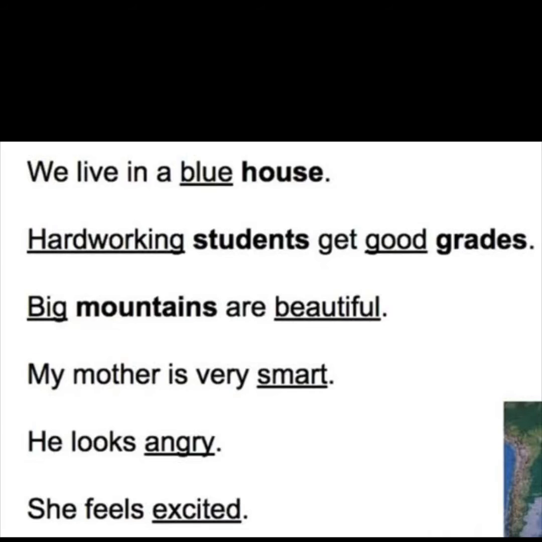Likewise, in the next sentence, my mother is very smart. Smart is an adjective. Smart describes my mother as very smart. He looks angry. Angry is an adjective. It is the word that describes how he looks. He is happy, sad, angry, everything is an adjective here. He feels excited. Excited is the adjective. It describes how he feels.